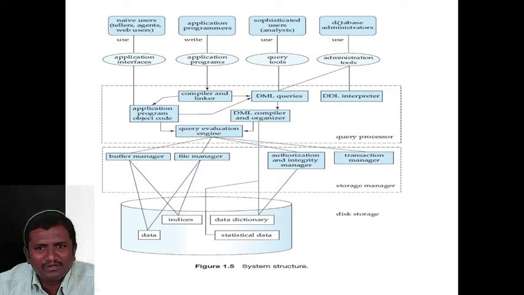The database admin role is very important. If you take any organization, whether it is TCS or Infosys or Cognizant, the role of the database administrator is very crucial.